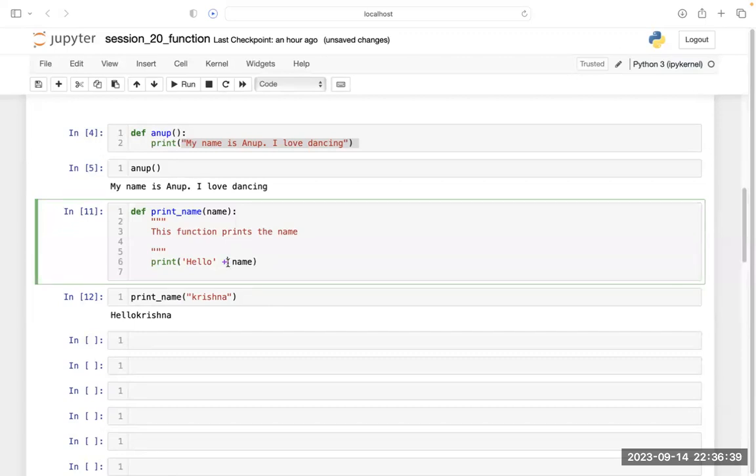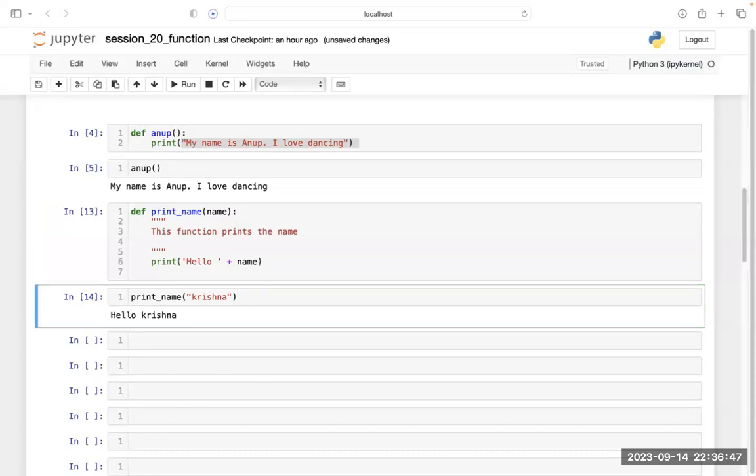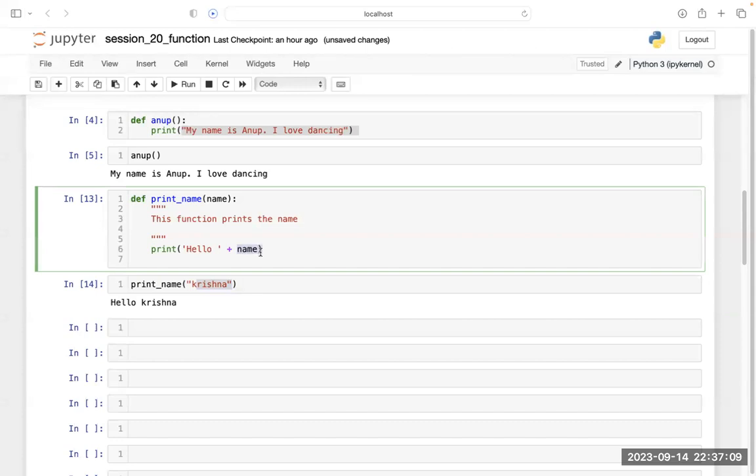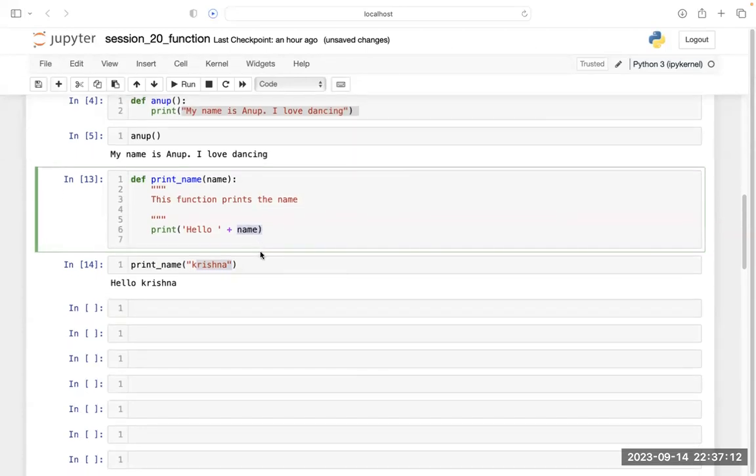And if you want, run this again and you will get hello Krishna. So see why I was getting error. I was getting error because I was passing an argument without a string. That's why. This is a string, so I have to pass this as a string. If you do not pass it as a string, still we will get this thing. I will explain you how.